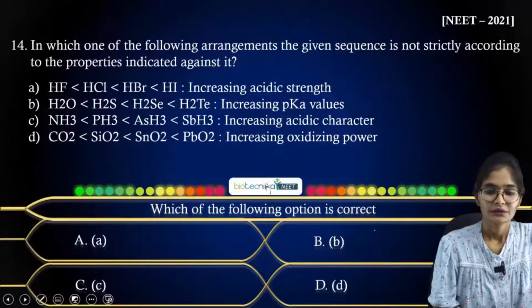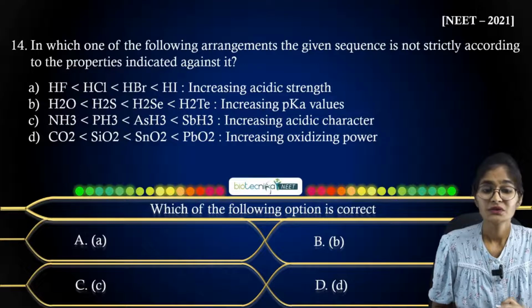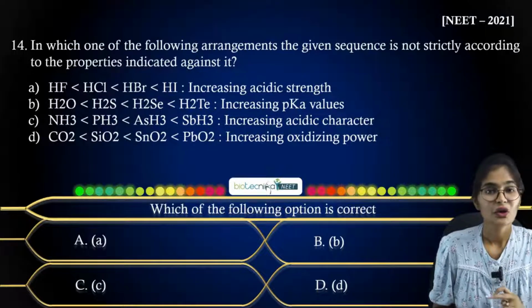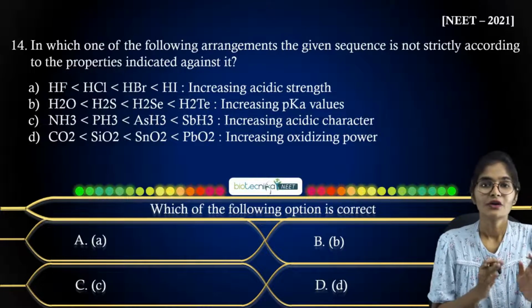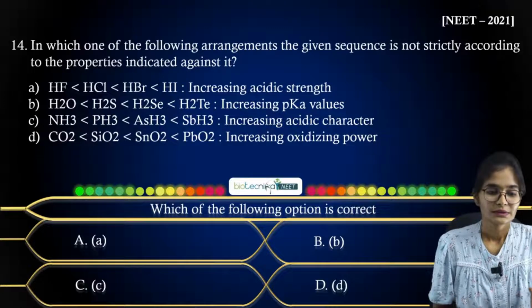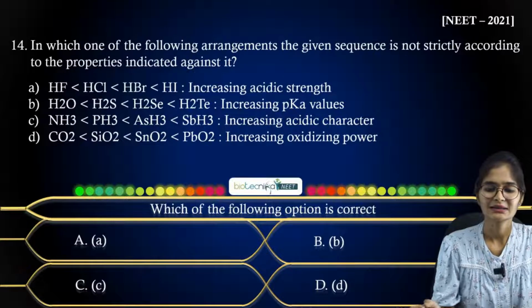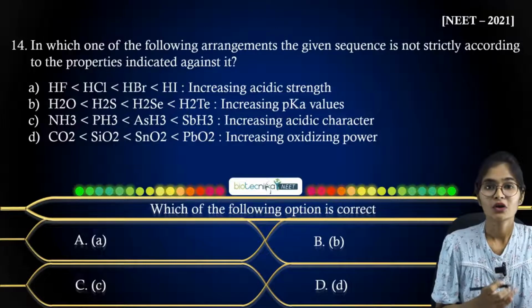Now let us move on to the next question. Question 14 is: in which one of the following arrangements is the given sequence not strictly according to the property indicated against it? They have already given a few compounds. They have given increasing acidic strength, increasing pK values, increasing acidic character, increasing oxidizing power.